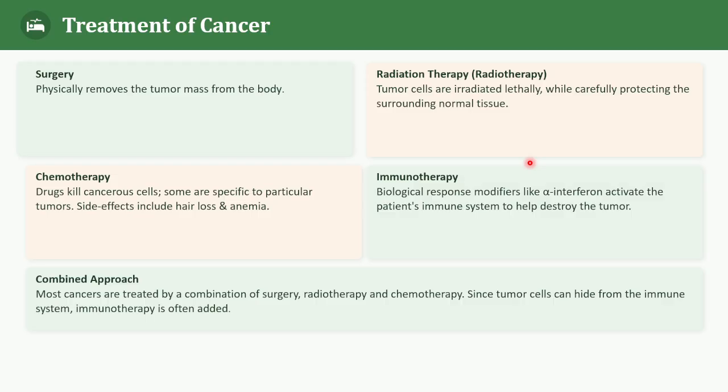Immunotherapy, right, children? And when we talk about the combined approach, why do we need a combination treatment? This is a very important thing. Why don't doctors just use one treatment? The answer is that different treatments work in different ways, which we know very well. Many cancers are treated using a combination of surgery, radiotherapy and chemotherapy, and immunotherapy may also be used here.